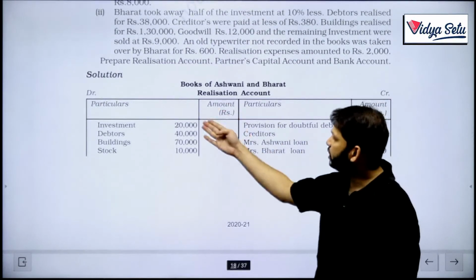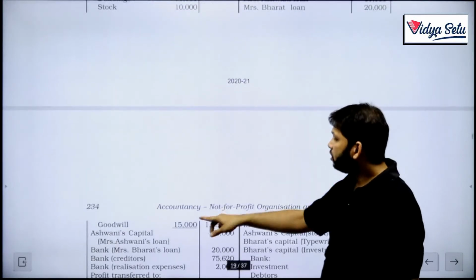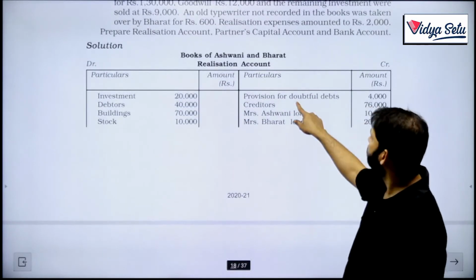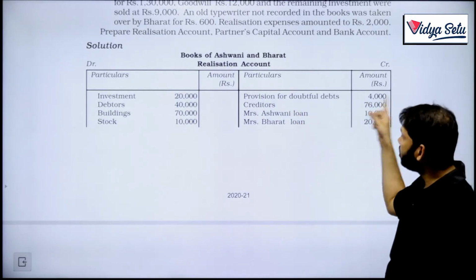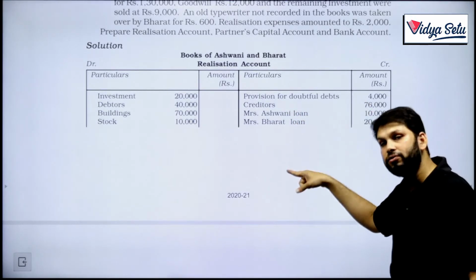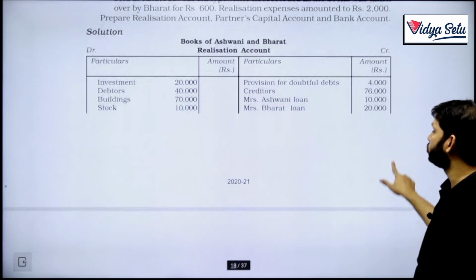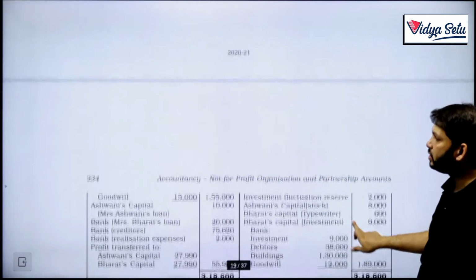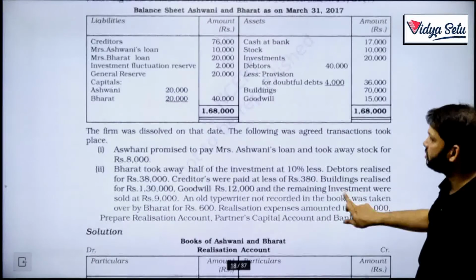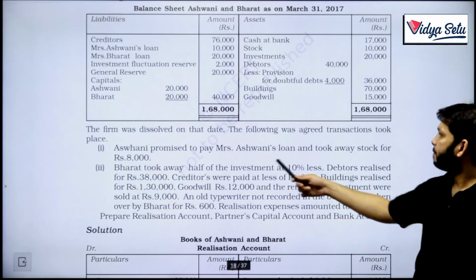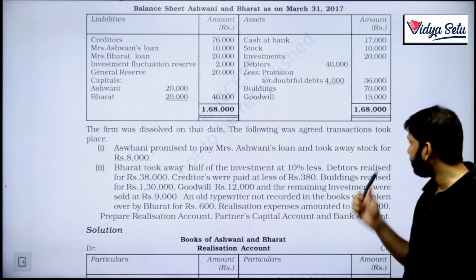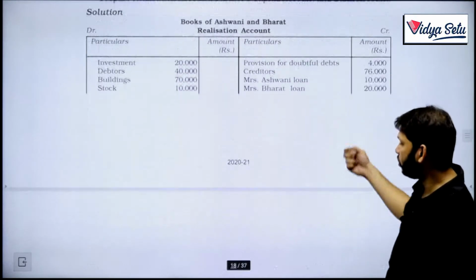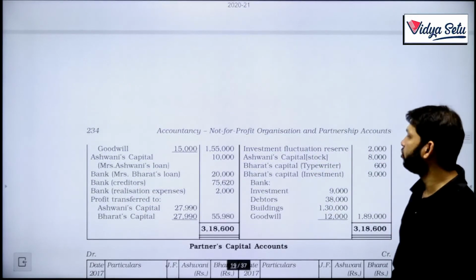So see, first of all, investment, debtors, goodwill, stock, building, everything is transferred in the same way. Provision for doubtful debt and creditors are also transferred. Also, because these are their wives, their outside liabilities, these are also transferred. Investment fluctuation reserve is also given. Why is it given against investment? Because there is some fluctuation happening. Bharat took away half the investment at 10% less. The remaining investment was sold at 9,000. So the entire 2,000 is the loss. That's why it has been transferred here.